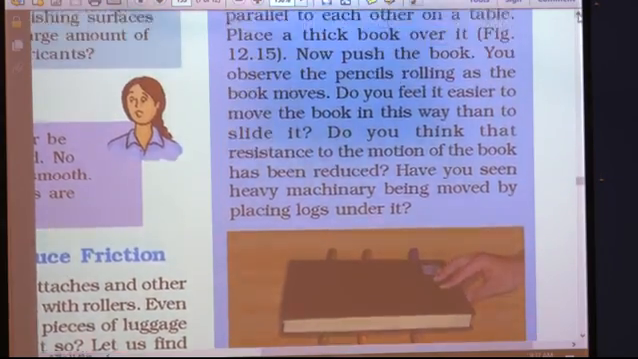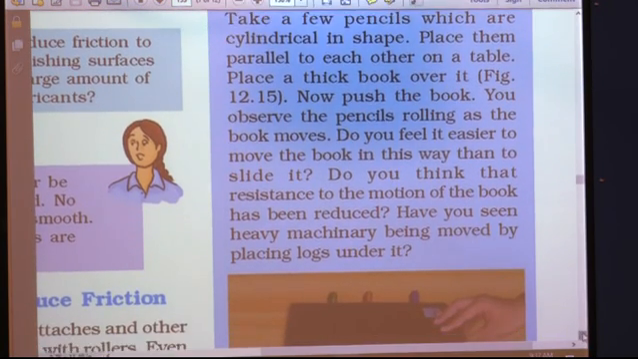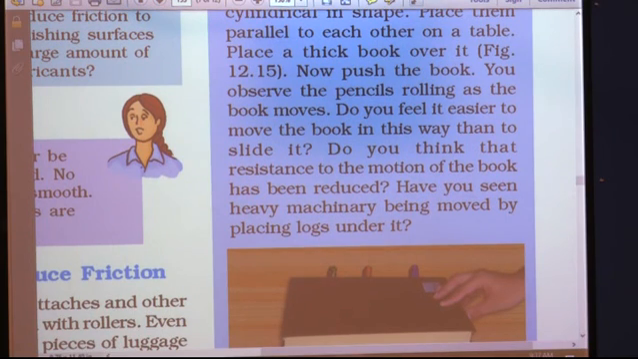Now, let us see what these rollers are. To understand these rollers, there is an activity given, activity 12.4, the fourth activity of your chapter. In this activity, you have to take a few pencils which are cylindrical in shape. You know that pencils are generally cylindrical. Place them parallel to each other on a table. You can see in this figure there are 3 pencils kept parallel to each other.